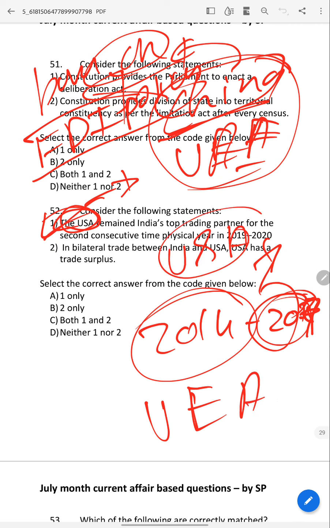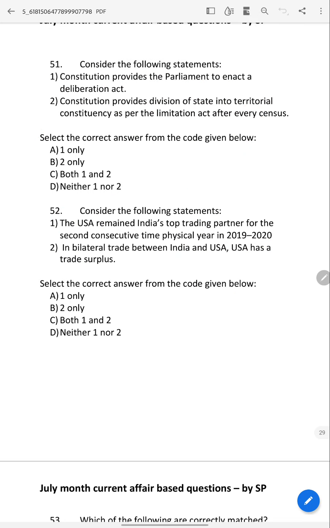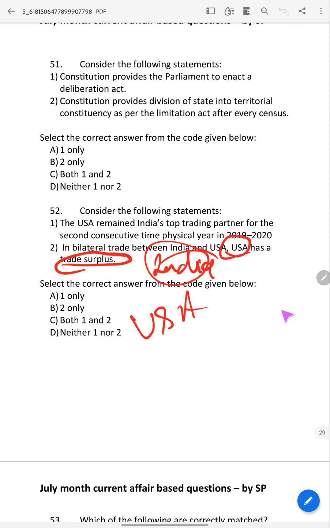So this is correct. So does USA have a trade surplus with India or not? USA is a very big country, right? What is trade surplus? You should know. What is trade surplus?